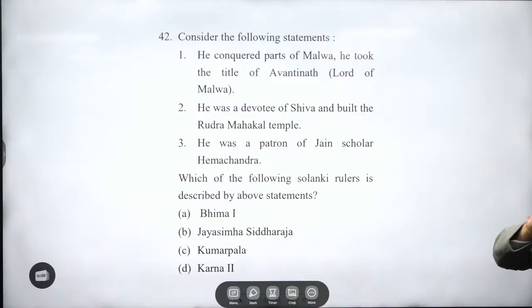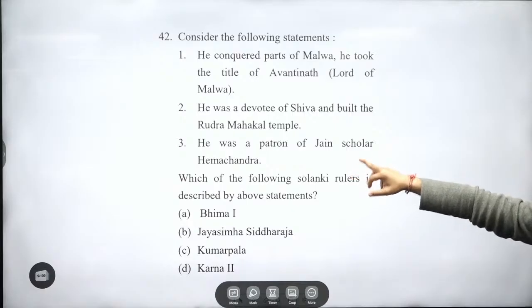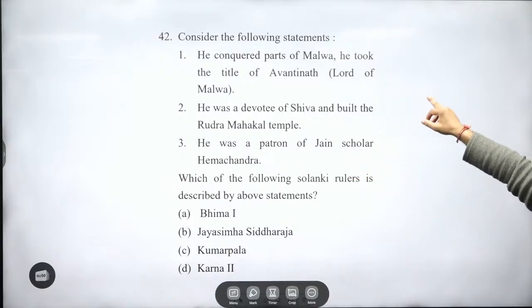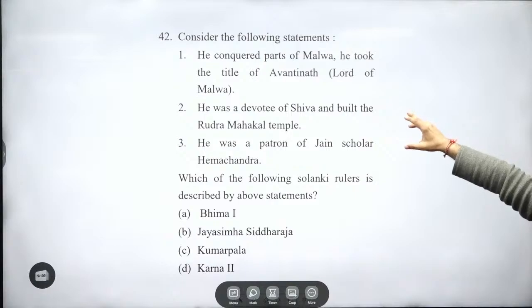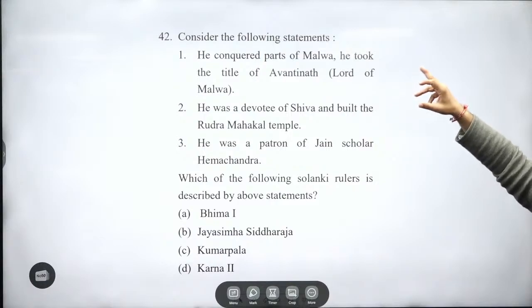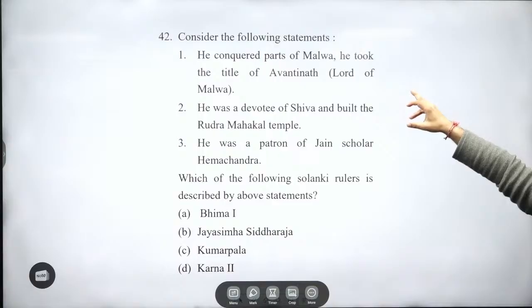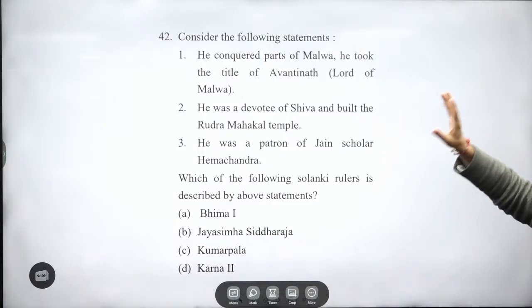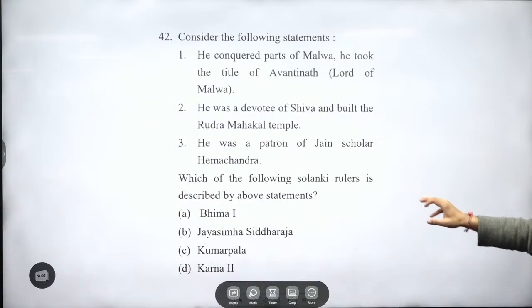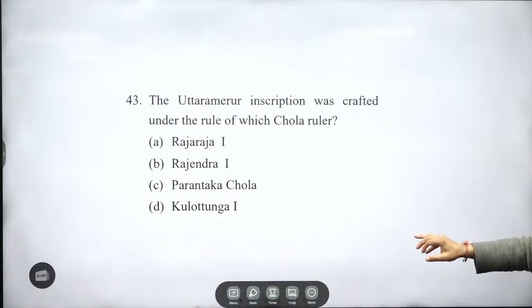Jayasimha Siddharaj. In his court period, you will be seeing Hemchandra. The scholar Hemchandra wrote Parishishtaparvan, on the roots of Jainism. And in Jainism, he wrote about Chandragupta Maurya performing Sallekhana, going to Karnataka, connecting with the link of ancient times. Everybody should connect it, guys. That is how you will be able to remember this. 42, important. The answer will be Jayasimha Siddharaj.